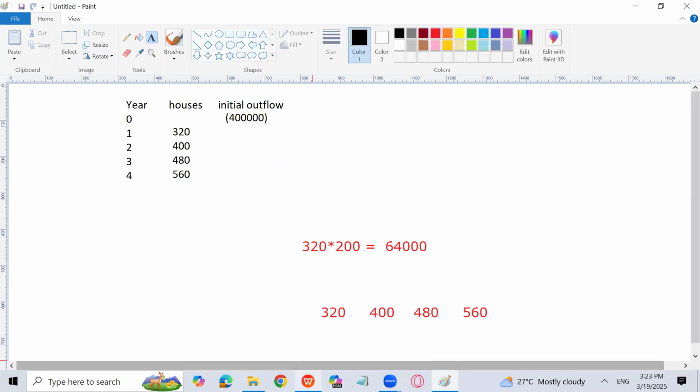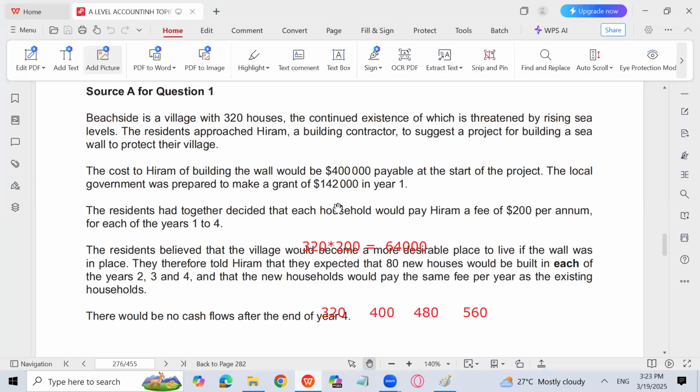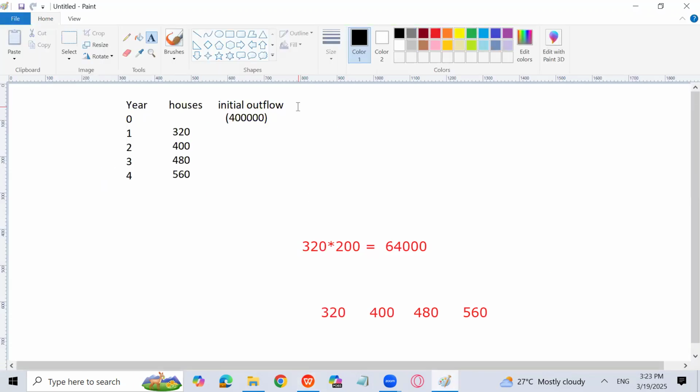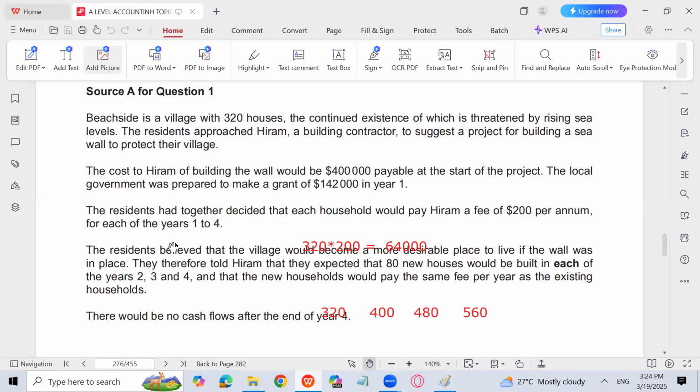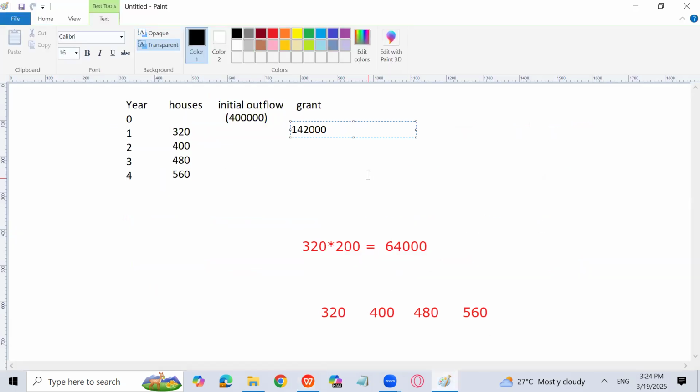Right? So let's see. In year 1, he has clearly stated that we are getting a grant from the government of 1,42,000. So you can write here grant, which is an inflow and which is going to come in year 1 and which is for 142,000, right? Then every household is going to pay Hiram a fee of 200 per annum for each house.